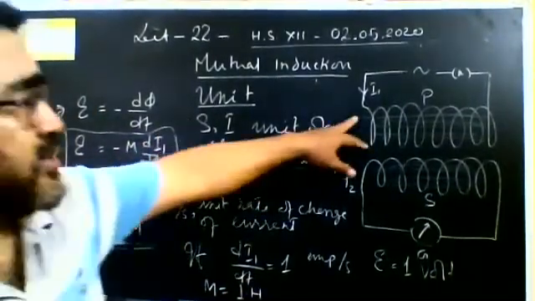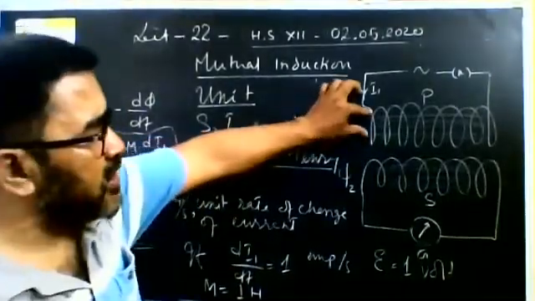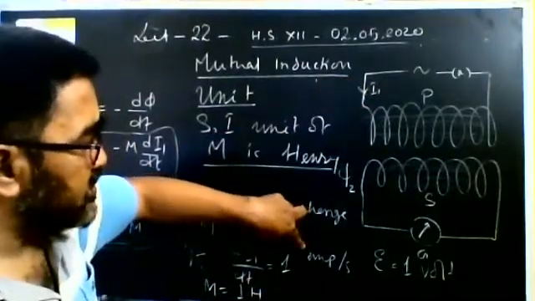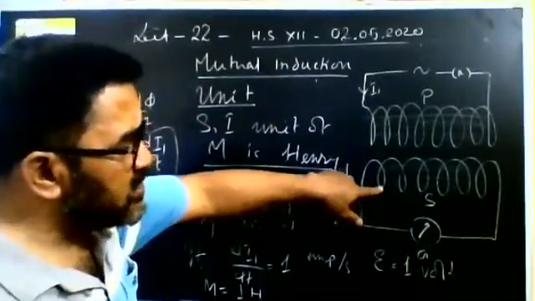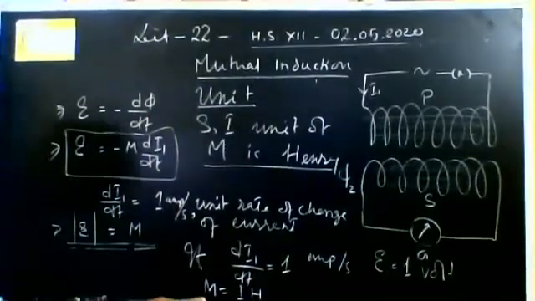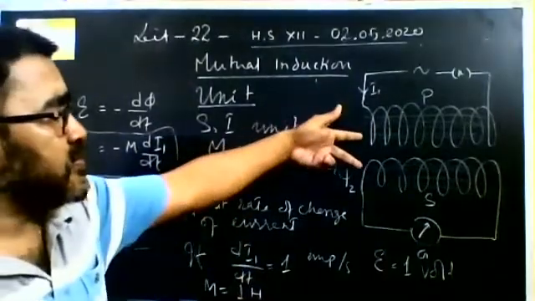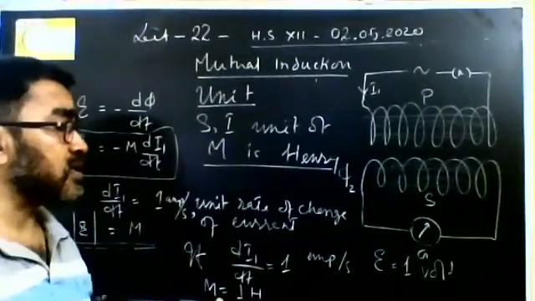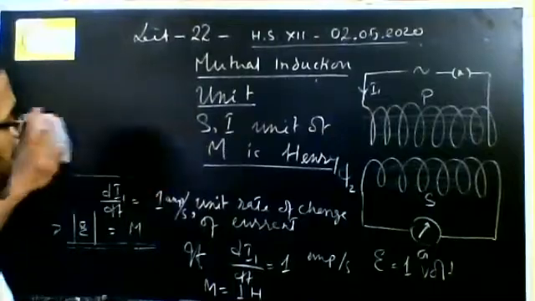Similar to the case of self-induction, we can say that if the rate of change of current in the first coil is unit, that is 1 ampere per second, and the EMF induced in the second coil is 1 volt, then we can say that the value of M is equal to 1 Henry. That is, for both the coils, the mutual inductance, that is the coefficient of mutual induction, is 1 Henry. Okay. And on what factors does it depend?